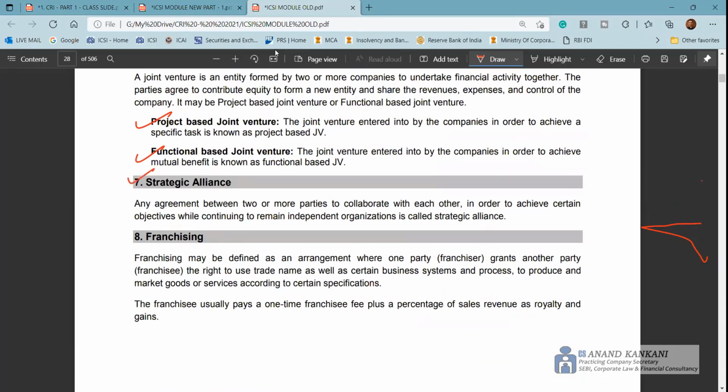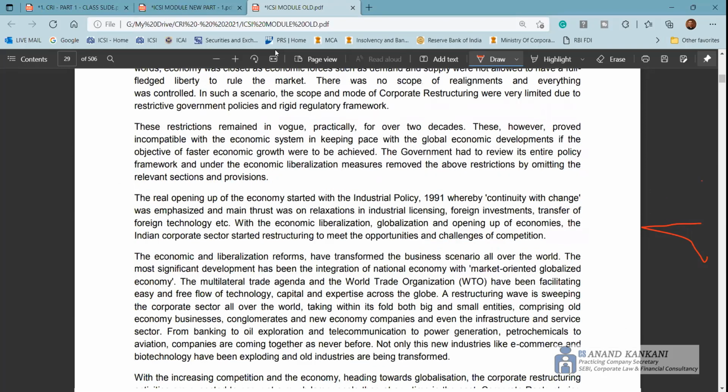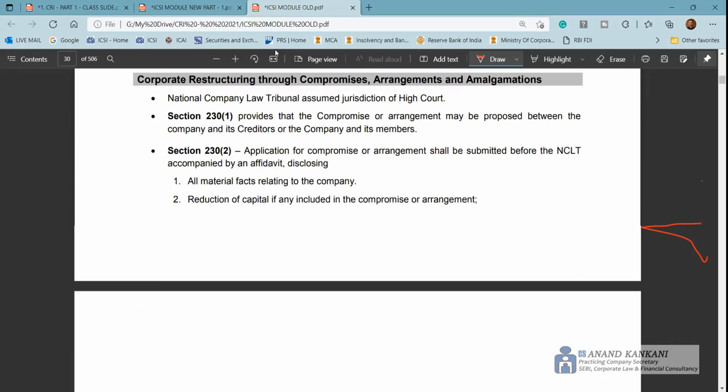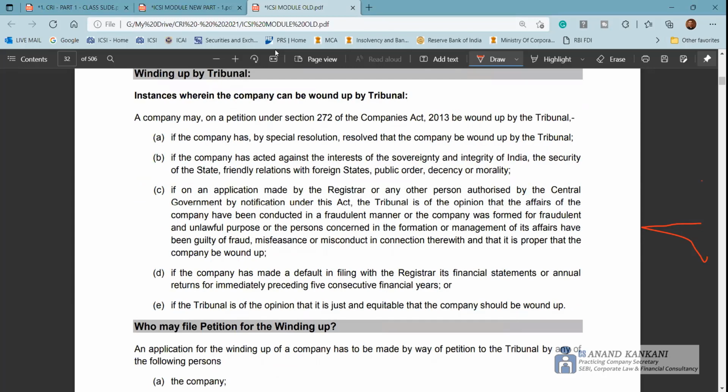Then you have strategic alliance, franchising, slum sale. Now of course for the old syllabus student, you may get one more question in your exam from chapter number 1, that is, what are the instances when the company can be wound up. This was indeed asked in one of the attempts. New syllabus students, you won't get this question because this is purely in your part B. Old syllabus students, this is there in your part C, but since this has been discussed in part A, even this question can come.